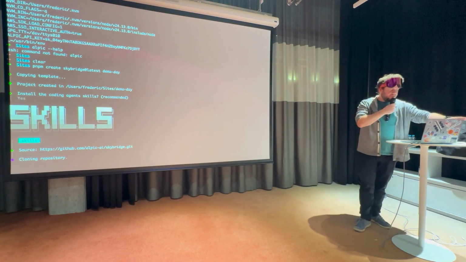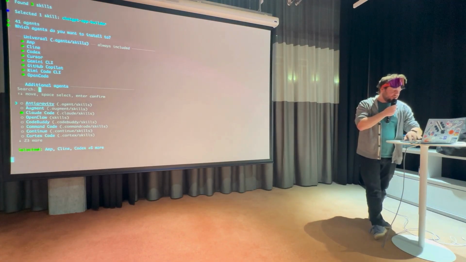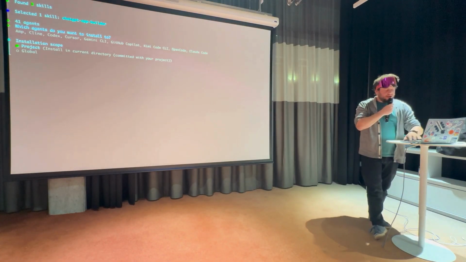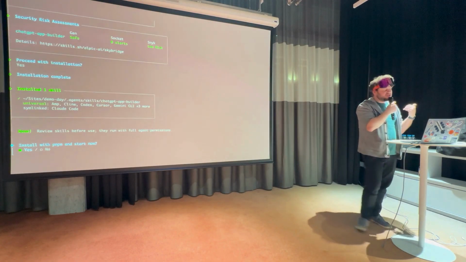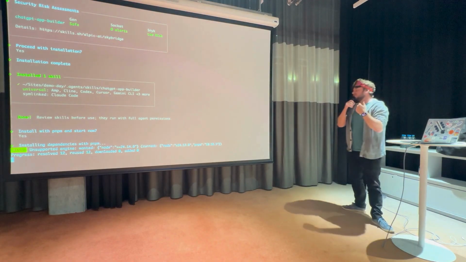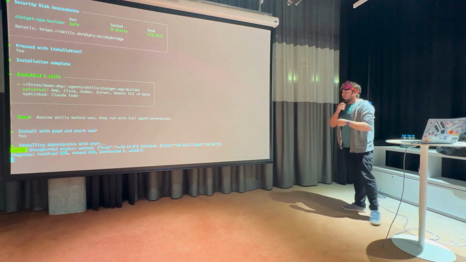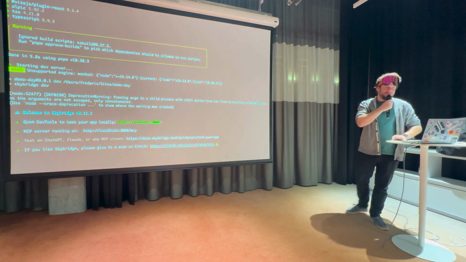It's going to clone the repository where the skills are located. I have a few agents already selected to be installed for this skill. I want to install the skill in the project using symlinks, and I want to proceed with the installation. Now I want to download all the dependencies of Skybridge and start the project right away. So it was very easy to start. I just have to press enter a bunch of times. You can try that yourself.